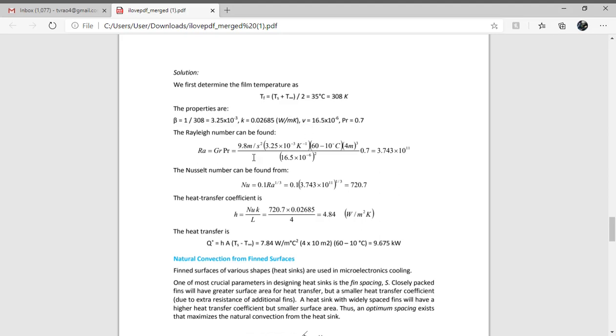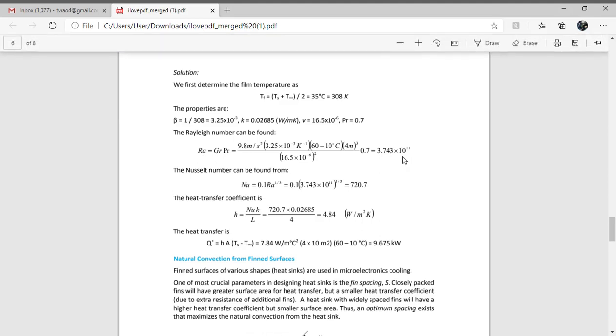Using these values, you find Grashof number, and from that Rayleigh's number. Since Rayleigh's number is more than 10 to the power of 9, we use the equation Nusselt number equal to 0.1 into Ra to the power of 1 by 3. From this you find Nusselt number.